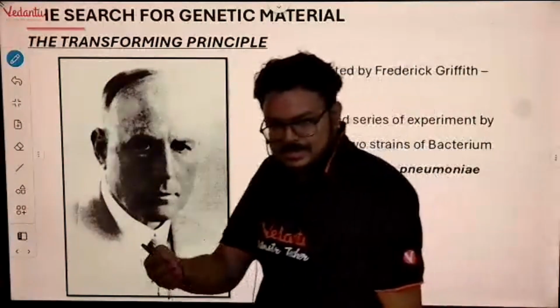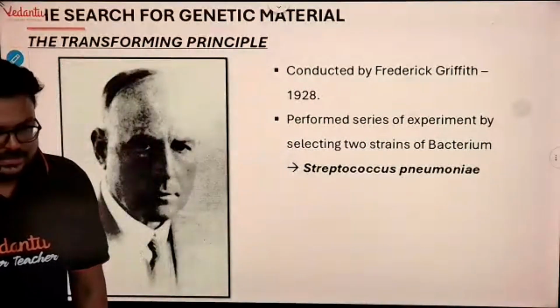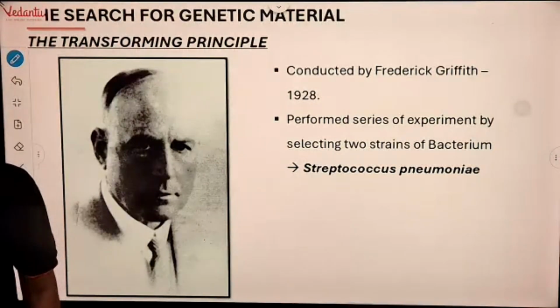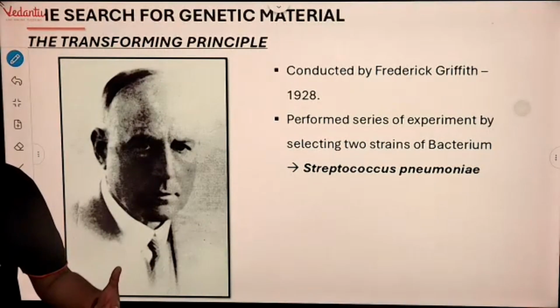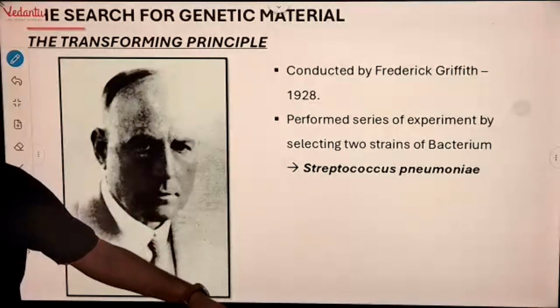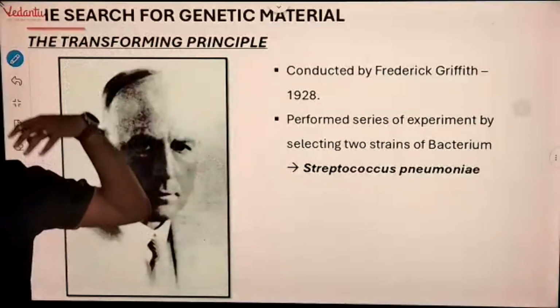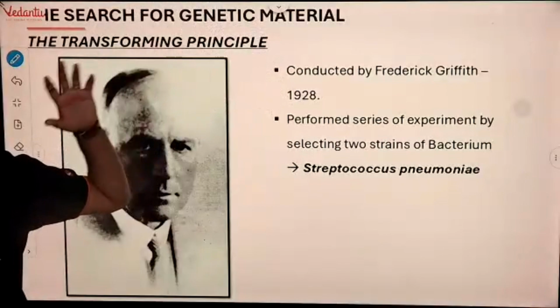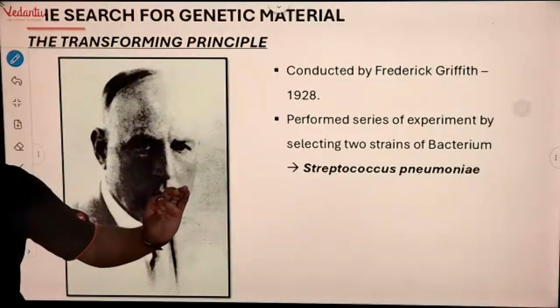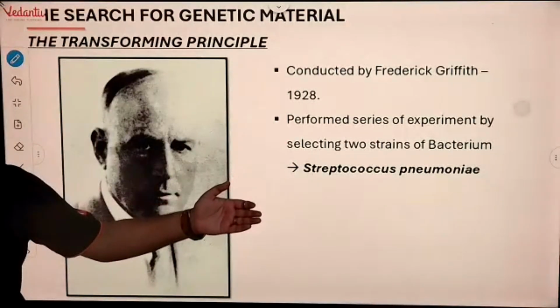Genetic material means that, as you said, it has some information. Second, it can go from one generation to the next generation. And third, it should be stable. If it is not stable, what is going to happen? Mutations. Imagine one day one person is born normally, some other day they have wings or some other physical features, because of mutations. So it has to be stable. It should not undergo mutation.